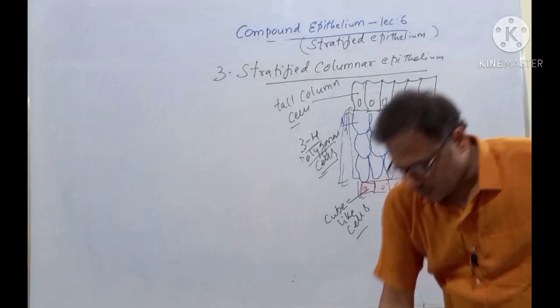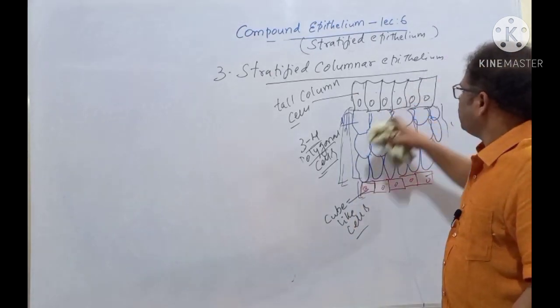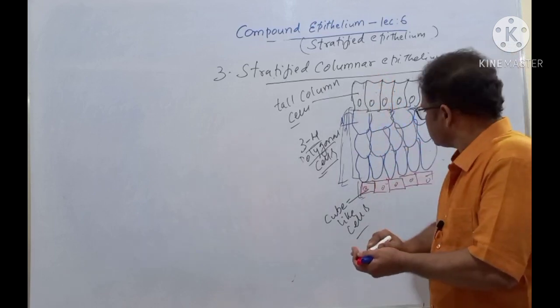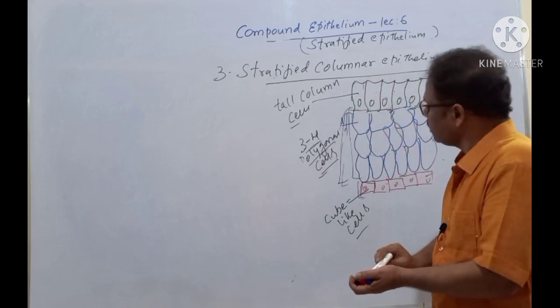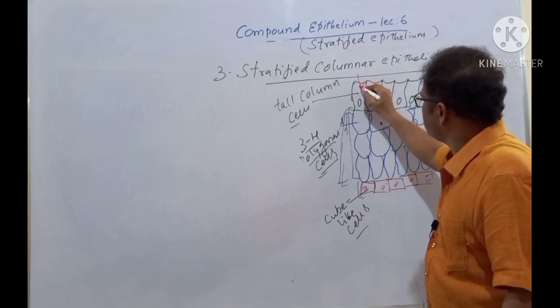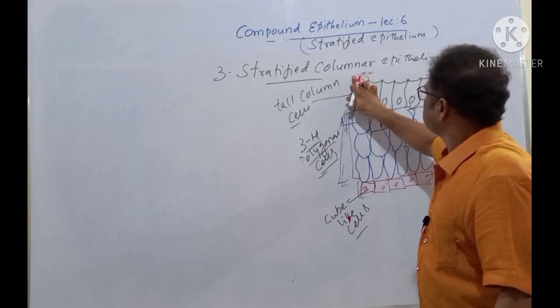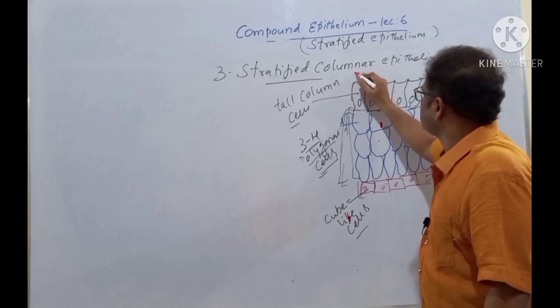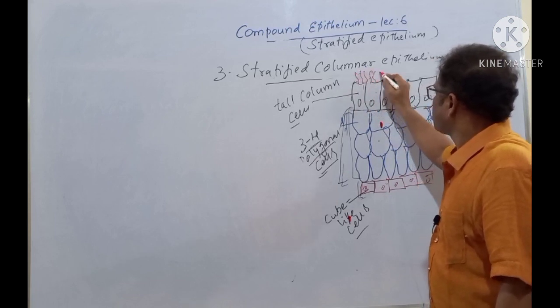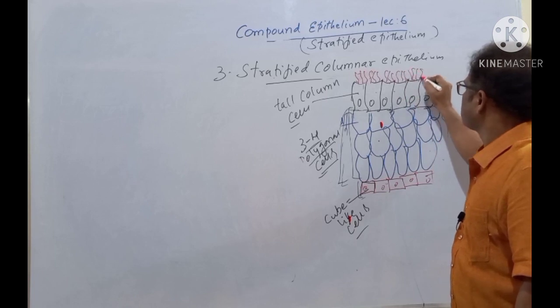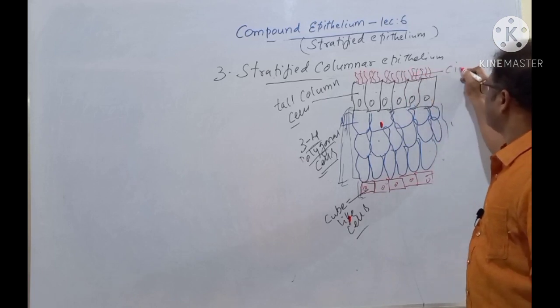Before speaking about the examples, stratified columnar epithelium is of two different types. Sometimes cilia are present here like this. So these are the cilia.